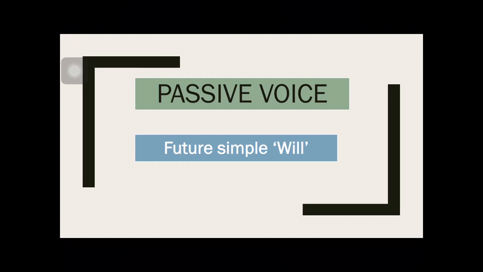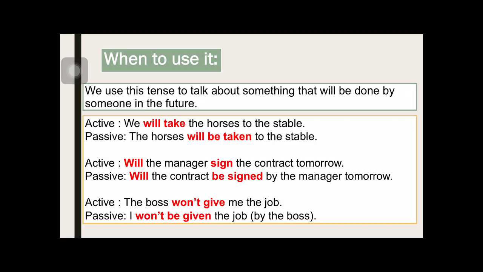We are going to continue with passive voice. This time, this is going to be our last topic, and we need to check passive voice in the future simple, or as some people call it, will. All right, guys.